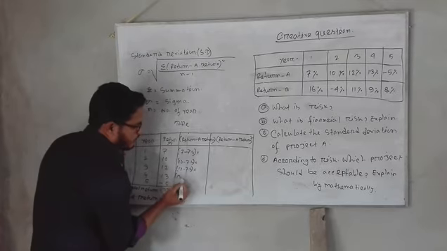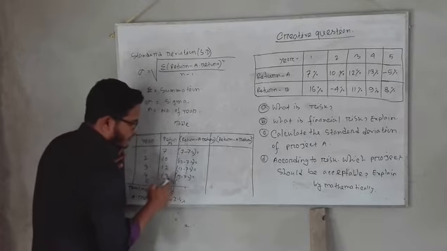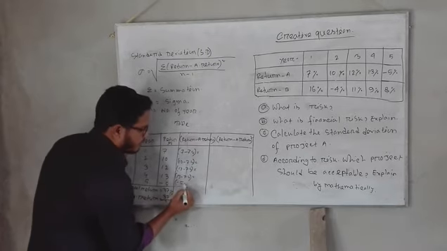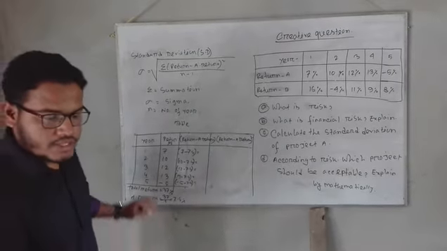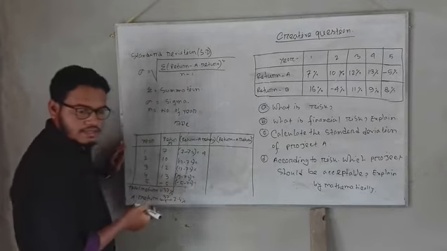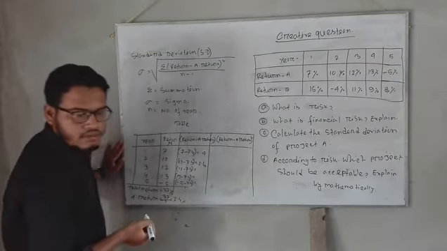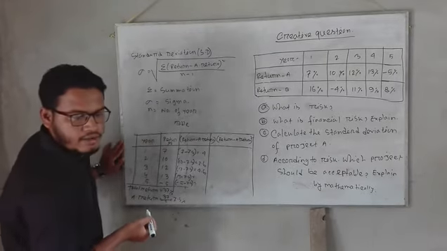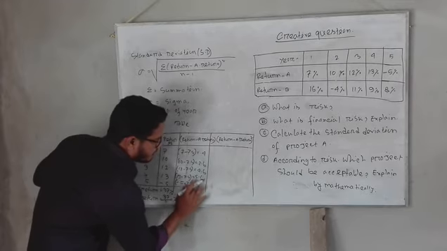The fourth year is 13% minus 7.4, and the fifth year minus 5 minus 7.4. Now I find the first is minus 0.4, the second year 2.6, the third year 4.6, then 5.6 and minus 12.4.